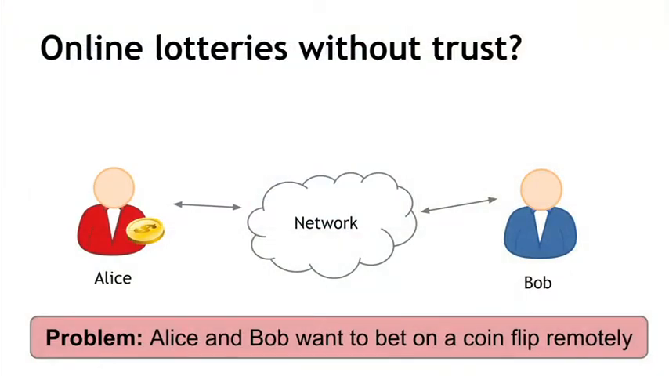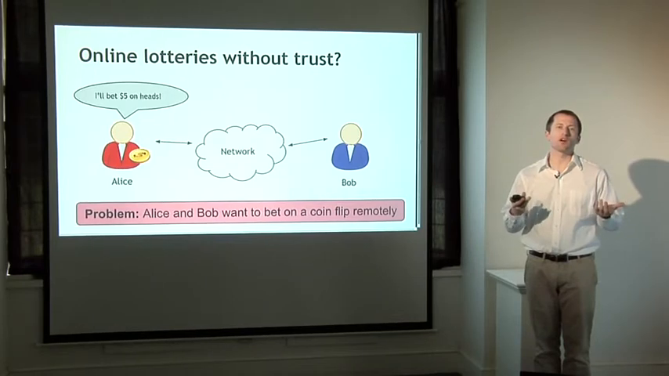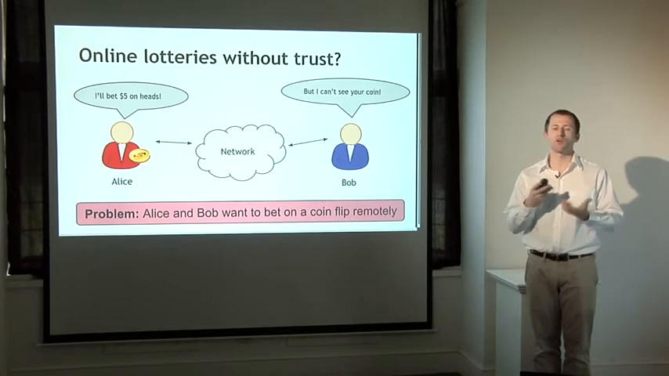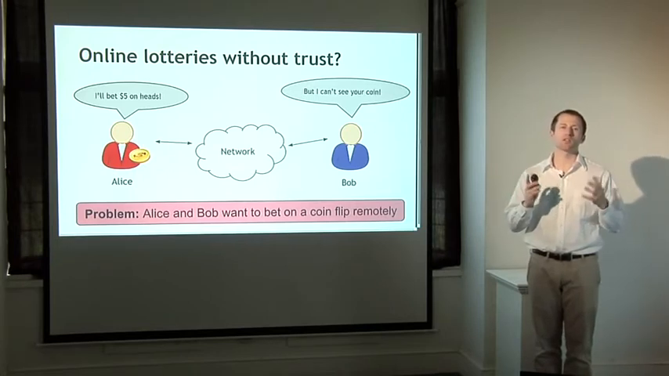Okay, so how can we do that online? If a network is between Alice and Bob, they can't see the same physical coin in the same place, but they want to bet on a coin flip. So Alice might say, let's bet $5, I'll flip the coin, here it is. Maybe she'll turn on her video camera or something. And Bob might say, I don't know if I trust you here. I can't see your coin. Maybe you're showing me a video stream that you've already pre-recorded. I'm out. I don't want to do this. I don't have any trust that you're not going to cheat me.